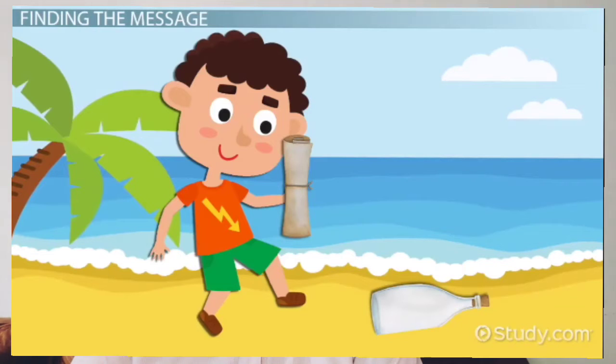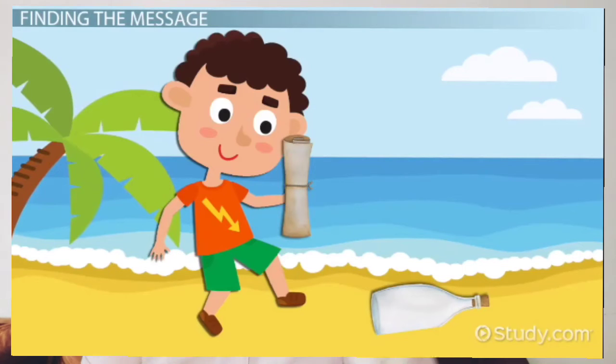So he's opened the bottle and pulled out the message. Maybe it's a treasure map, maybe it could be anything. And this could be the start of an adventure. So this is the beginning of the story.